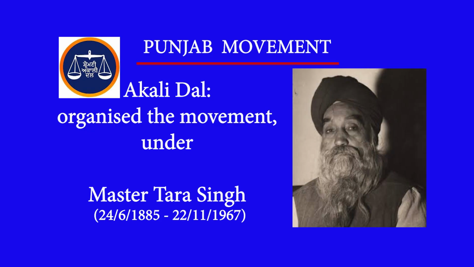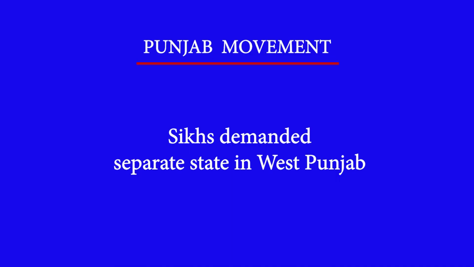So Indian Punjab and Punjabis demanded the creation of a separate state, and the most important leader of this movement was Tara Singh, who belonged to the Akali Dal, and deliberately they used the term independence from India's rule. So it was a deliberate demand for them, and the Jats supported the idea of the creation of Punjab as a separate state, whereas the low caste Sikhs opposed the demand.